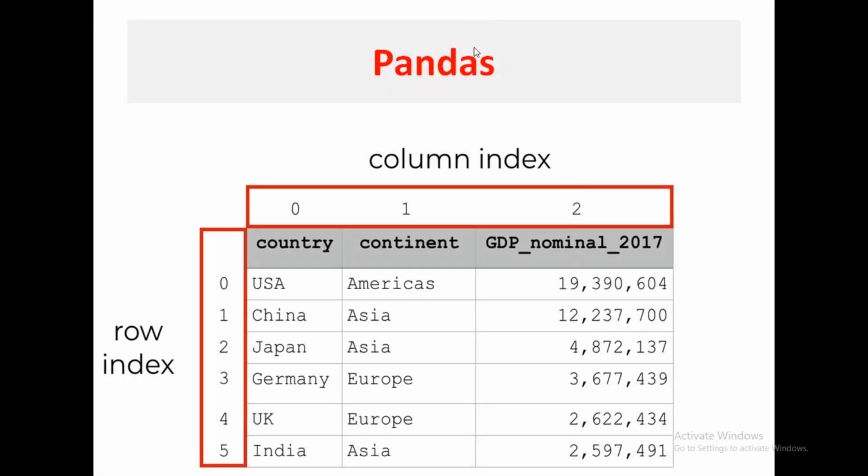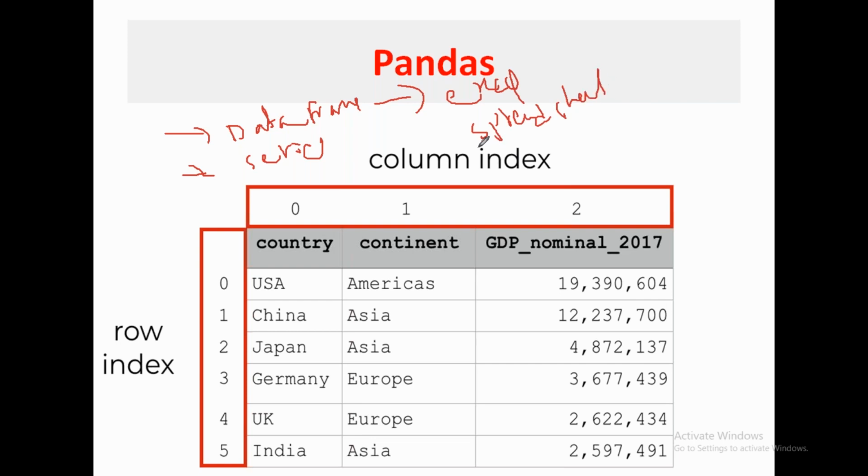Pandas is very simple. It is built on NumPy. It provides two data structures. One is the data frame, and another one is the series. See, a data frame is very similar to an Excel spreadsheet.